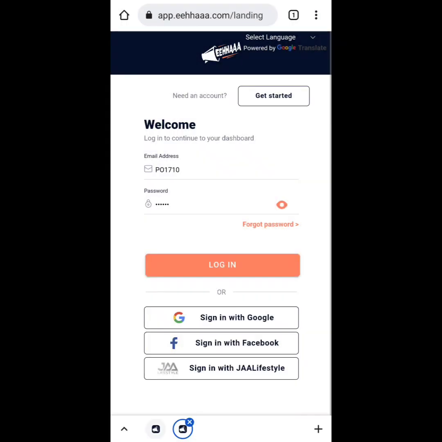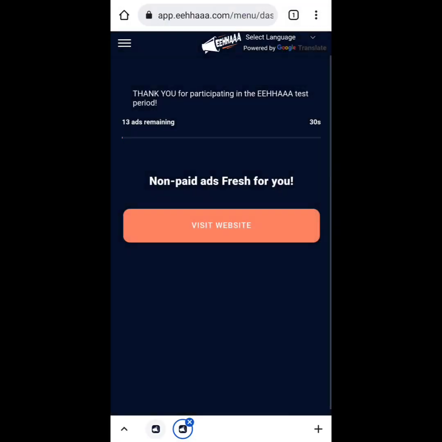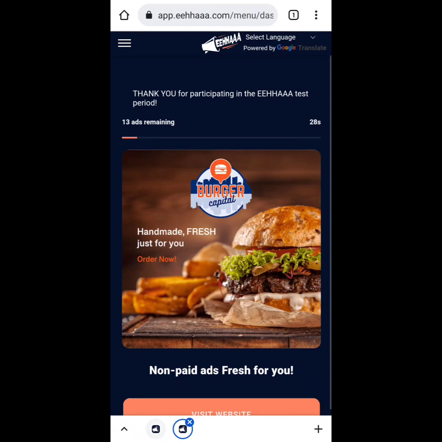Now I am logging in with some of my friend's ID. Now it says your ID is not coming. What do you have to do? There is one more option. If you are on your mobile, there is so much data. Maybe the space in your mobile is full. So what do you have to do?